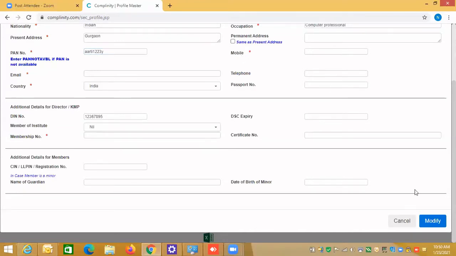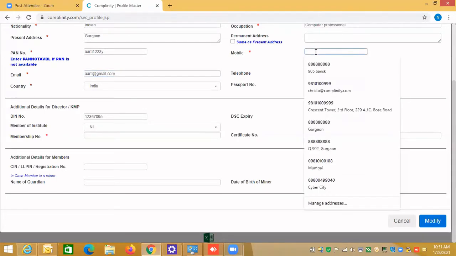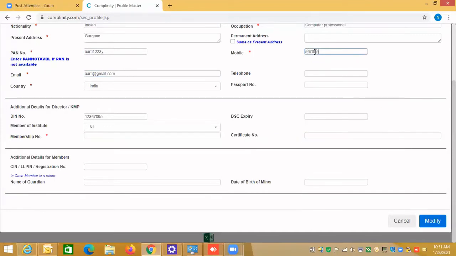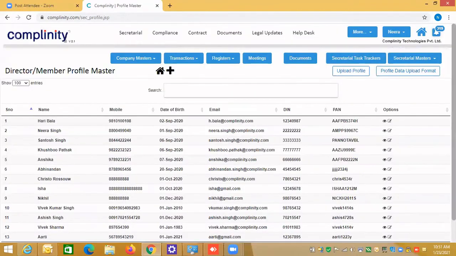And suppose if I enter anything wrong template, it will tell me. Now it is telling me to enter the email address. And it will also prompt me to enter the telephone mobile number, because these are mandatory. So let's save it, because now I'm creating a general profile. So now I can create this person.